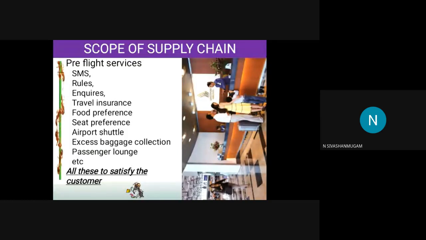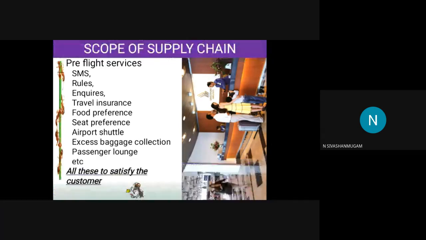Even the orange bus or KPN or whatever we called, that bus is also having the passenger lounge. They are also collecting the excess baggage. They are also having the seat preference. They are also having the travel insurance. They are also sending the SMS regularly on the status. Even they are sending where the bus is coming. The location of the bus also is informed by them. Okay, why are they doing like this? Only to satisfy the customer, they are spending this money. This money they will get from the next ticket booking only. For that only they are spending this money.